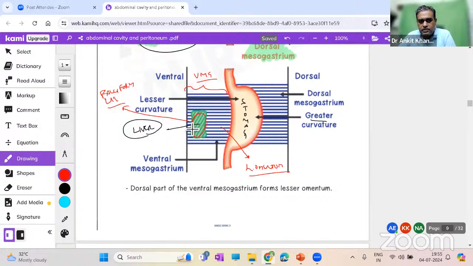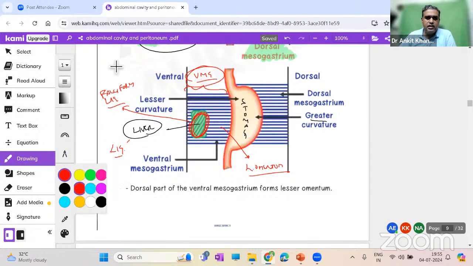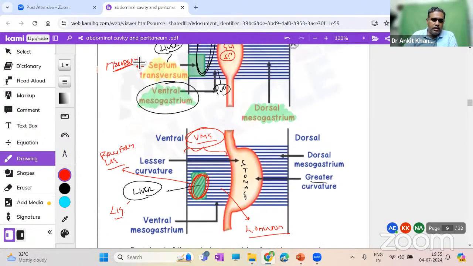And the liver itself is intraperitoneal, so there are a lot of ligaments covering the liver. So the falciform ligament, lesser omentum, and the ligaments of the liver, this red color, imagine, they are all derivatives of ventral mesogastrium. So ventral mesogastrium gives rise to what? If we write separately over here, ventral mesogastrium gives rise to what?